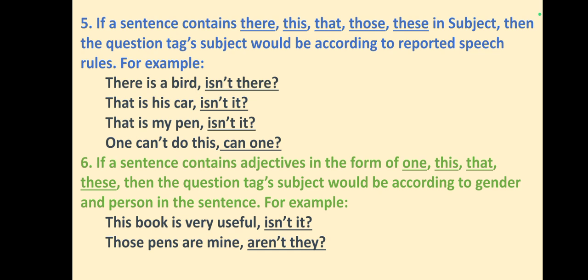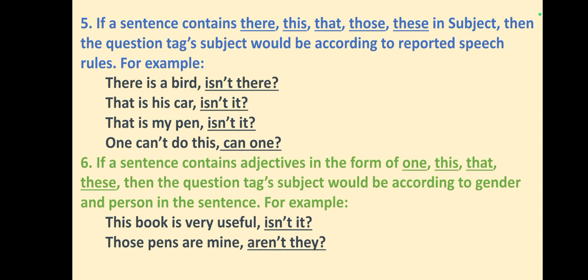Now we have rule number 5. If a sentence contains there, this, that, these, those in subject, then the question tag subject would be according to the reported speech rules. For example, there is a bird, isn't there? That is his car, isn't it? That is my pen, isn't it? One can do this, can one? So here we have the question tag subject according to the reported speech rules.